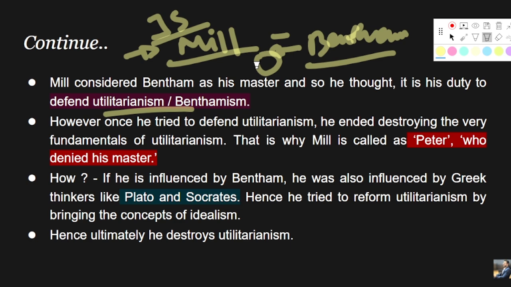But how did he do that? However, once he tried to defend utilitarianism by giving his own concept of utilitarianism, he ended up destroying the very fundamentals of utilitarianism. He completely destroyed the very fundamental notion of utilitarianism. And that is why Mill is also called Peter who denied his master, a Peter who defied his master.